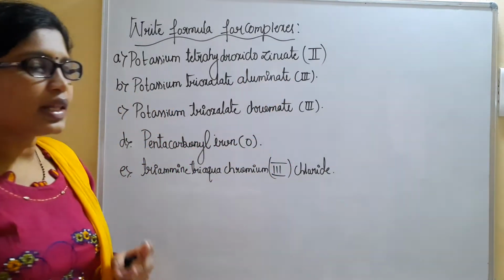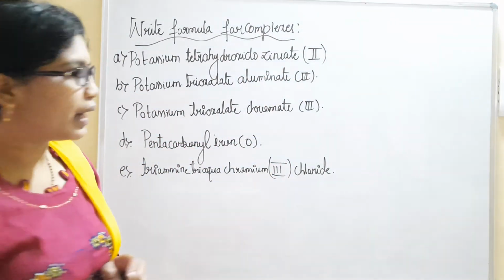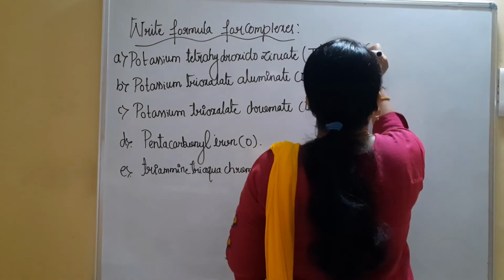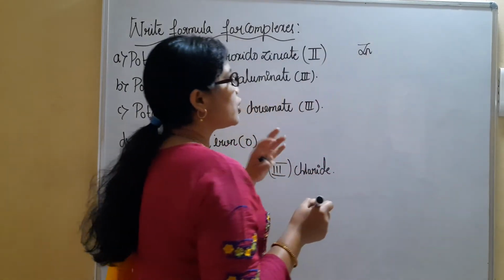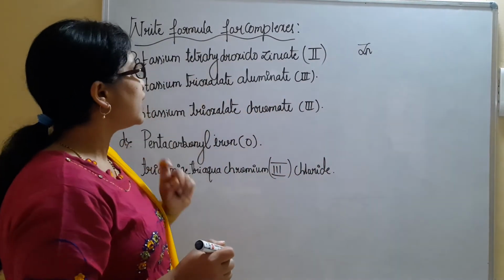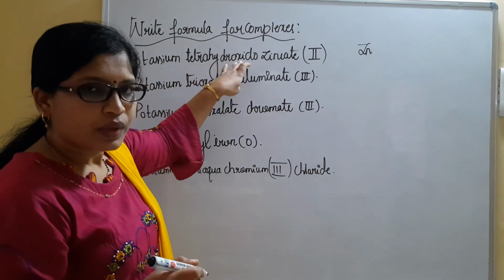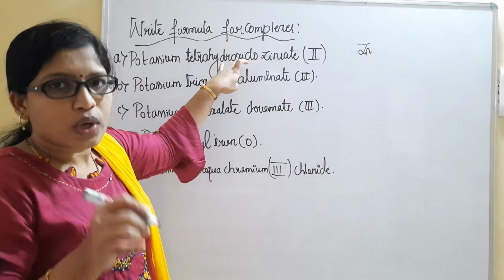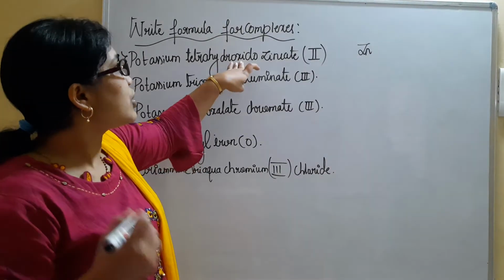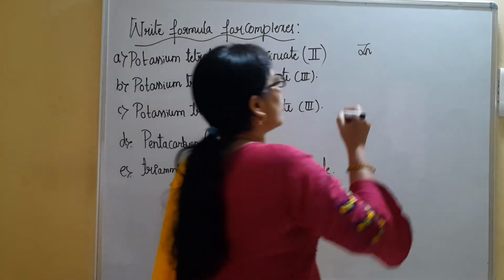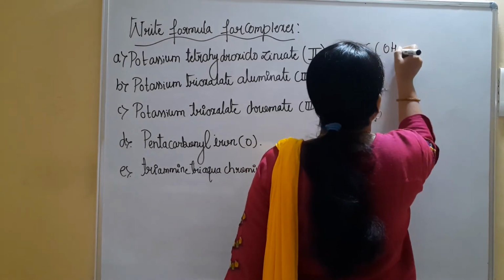Definitely zincate, in the sense zinc will be the central metal atom here. So zinc we should be writing first. Once we write zinc here, we have to go for the ligands. We have tetrahydroxido. Hydroxido, in the sense OH we have to consider. OH, how many are there? 4.